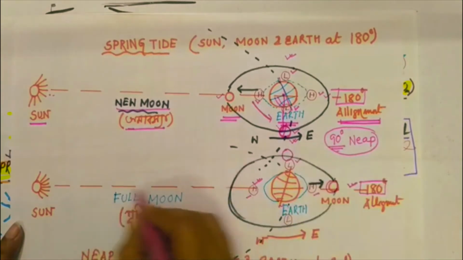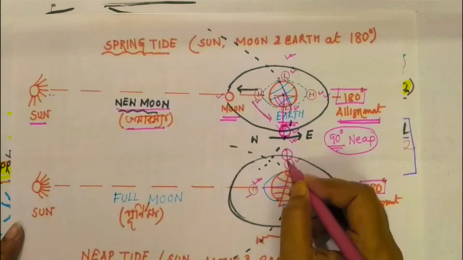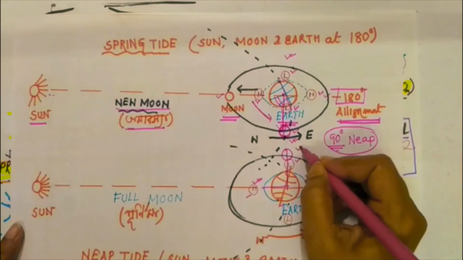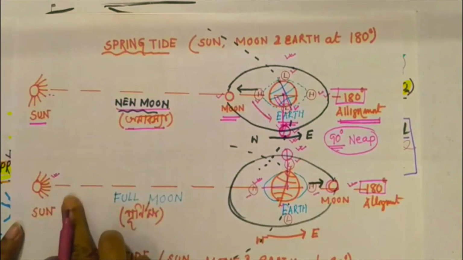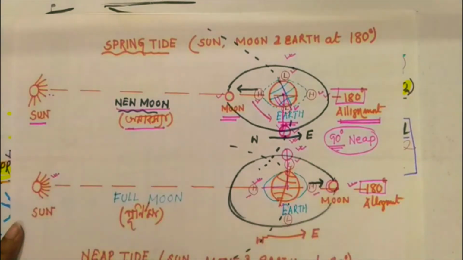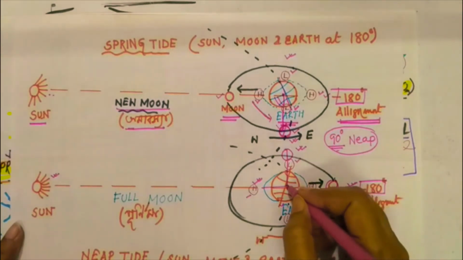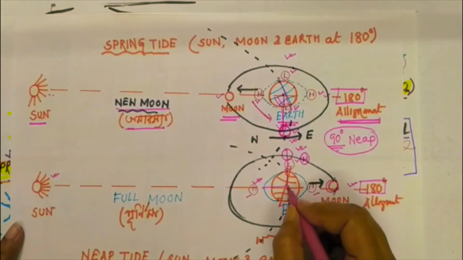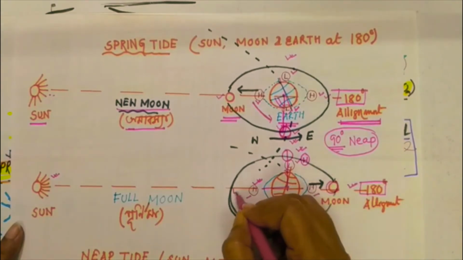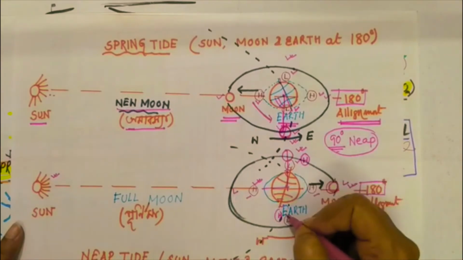So what will happen? This is the alignment of 90 degrees. Here the attraction force of the moon and the pulling force of the sun will be divided. So there will be high tide in that zone and that zone, and low tide in those zones.